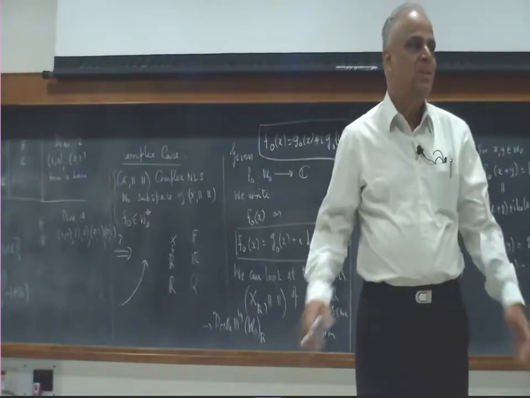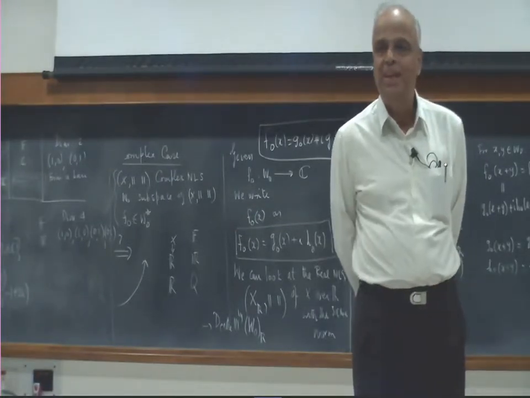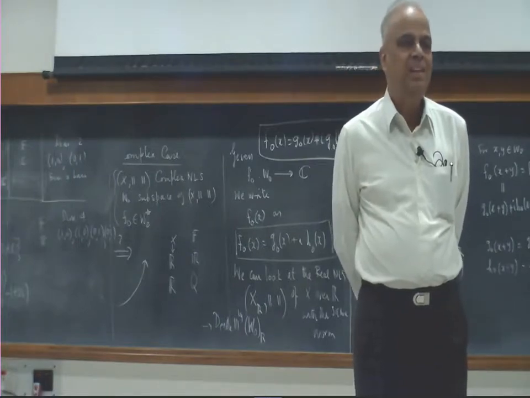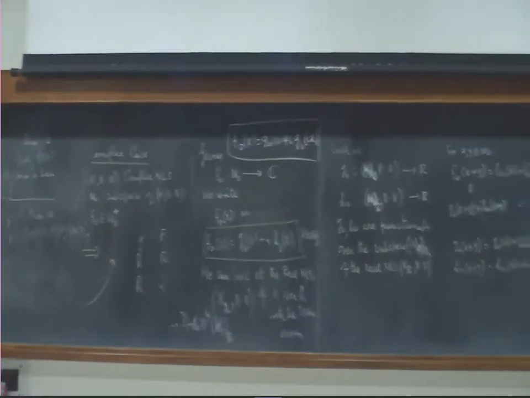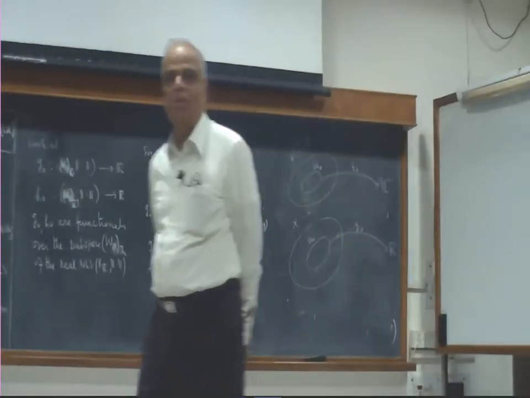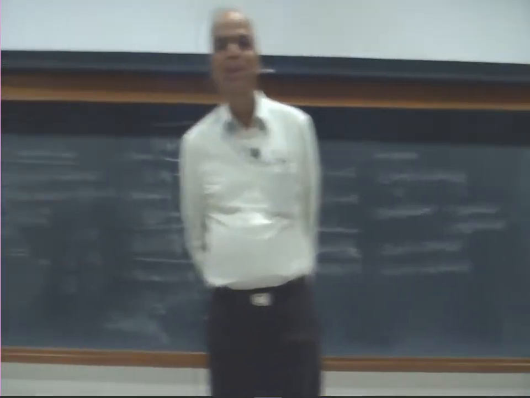One civilization looks at it as an infinite dimensional space. That civilization did not know multiplication of two real numbers. They knew only how to multiply a real number by a rational number. So for that civilization, the line, which we see as a one-dimensional thing, looks like an infinite dimensional space.